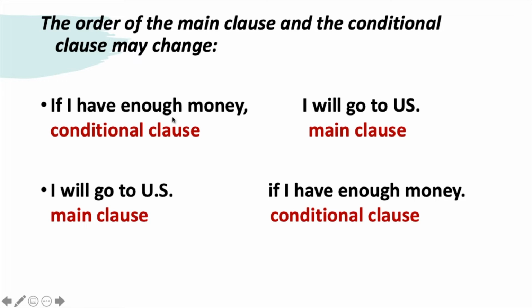If I have enough money, I will go to US. So this means if we put the conditional clause first, we have to put a comma after it. We have to separate the if clause, the conditional clause, by a comma from the main clause. But it is the same way to say it, or to start with the main clause: I will go to US if I have enough money. In this case, we don't have to use the comma anymore.